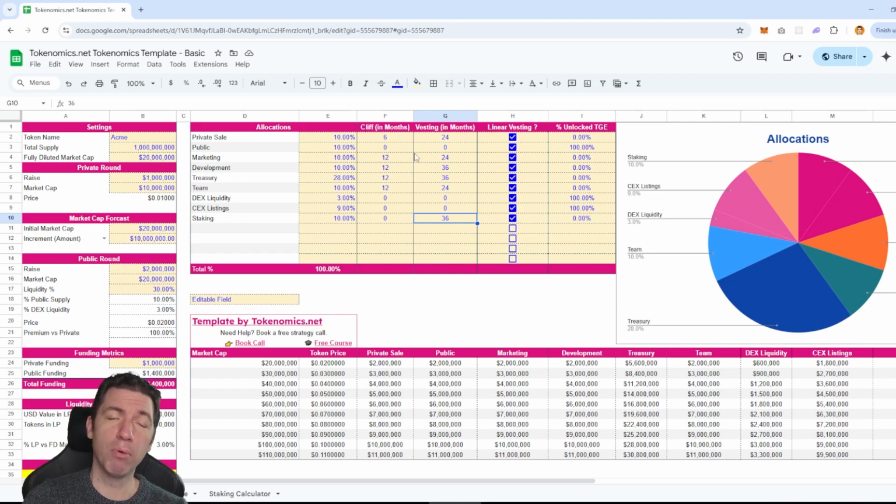In the next video, we'll talk about what we're going to cover in a more advanced template, and then I'll speak to that. Especially if you're more of a basic person going through this and you're looking for more basic information, this might be where you drop off. In the advanced one, though, we're going to cover liquidity. I'm going to talk about selling pressure. We're going to cover tokenomics in a lot more granularity and detail. So if you're really interested in learning that information, stay tuned, and I'll see you in the next video.